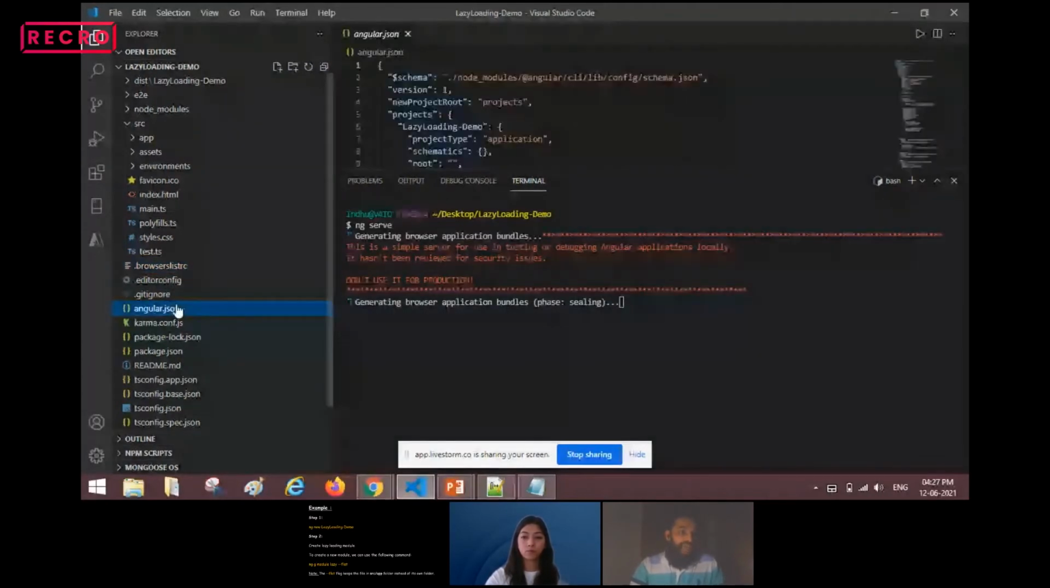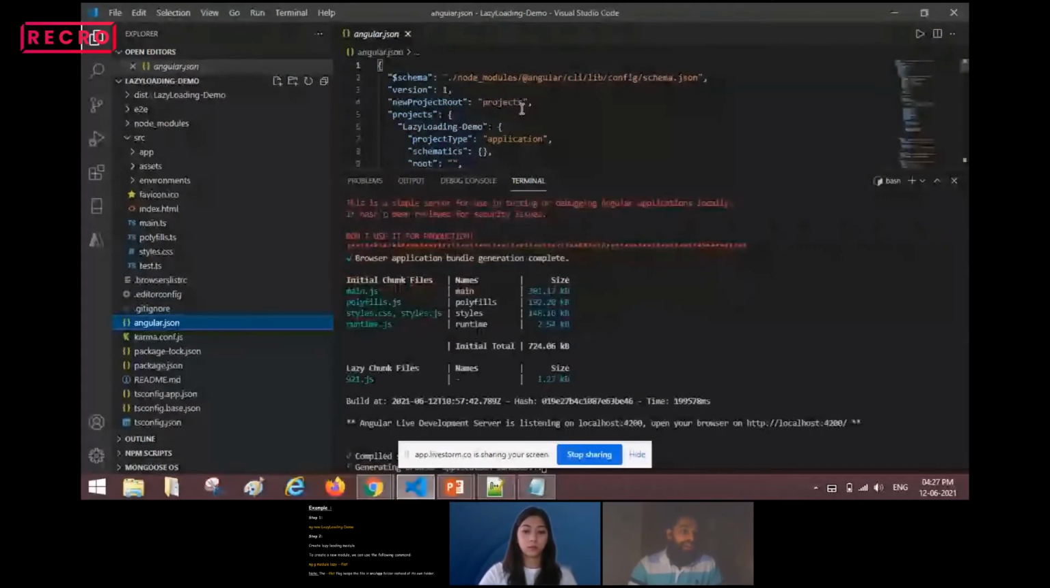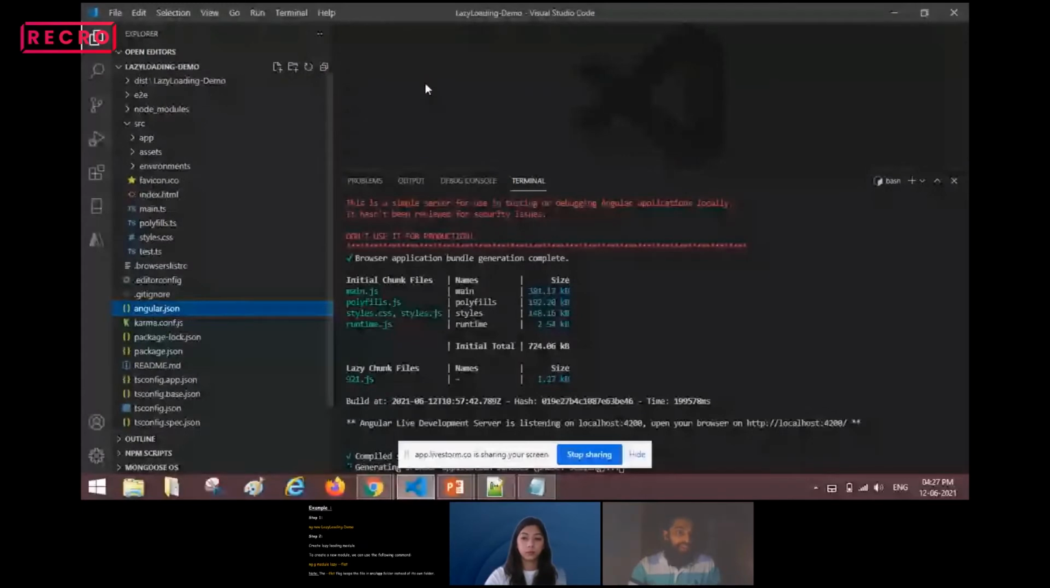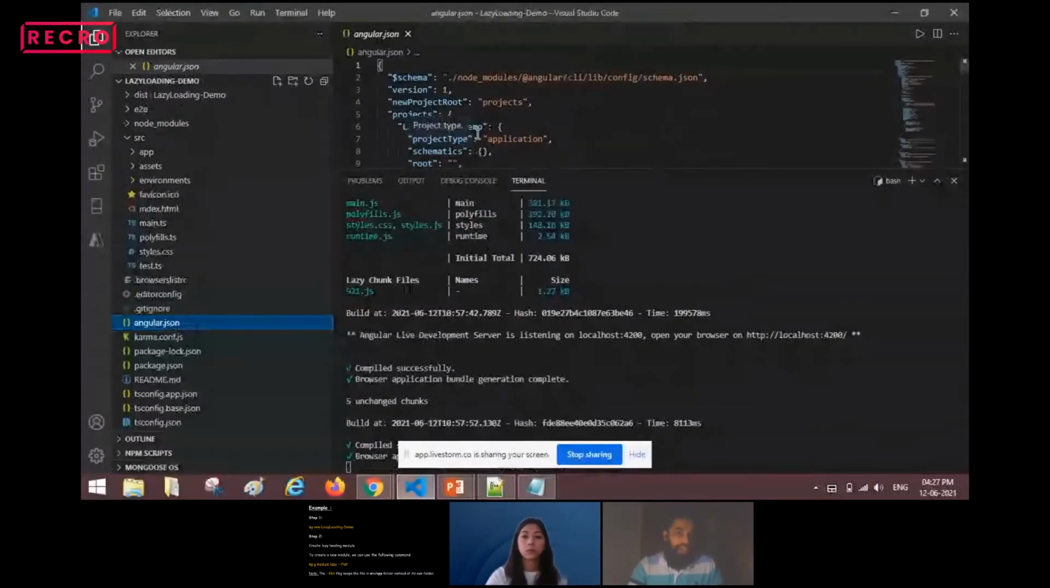Next, we have the angular.json file. What this angular.json file will do is, here we will define our project structure. Suppose, for example, I can define different environment setups, for example, QA, prod, or anything. So I can define it in the angular.json file. This is nothing but our project structure. This is how the angular.json file looks.